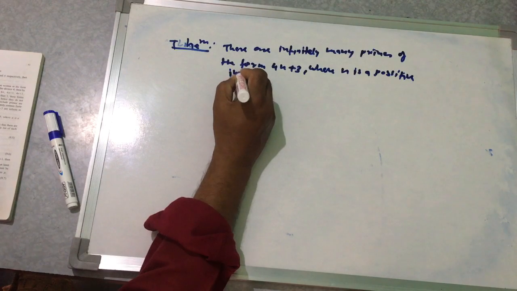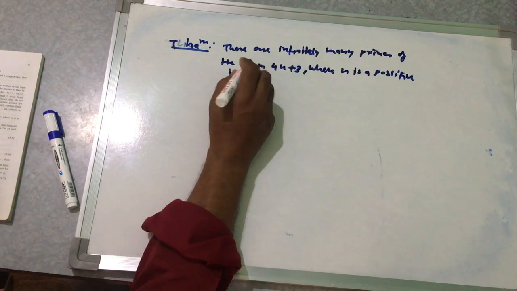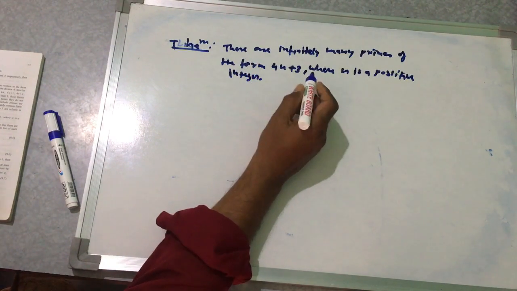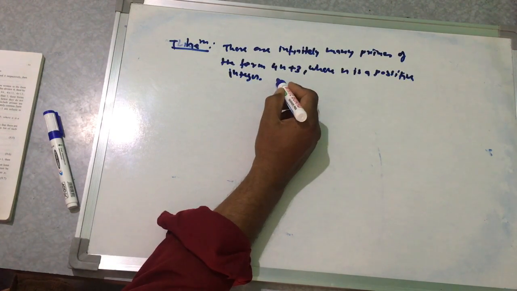So this is the statement of the theorem. There are infinitely many primes of the form 4n plus 3, where n is a positive integer.